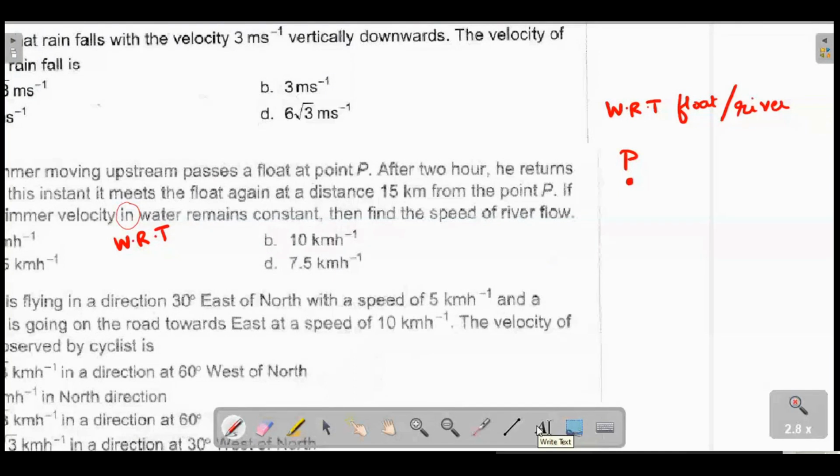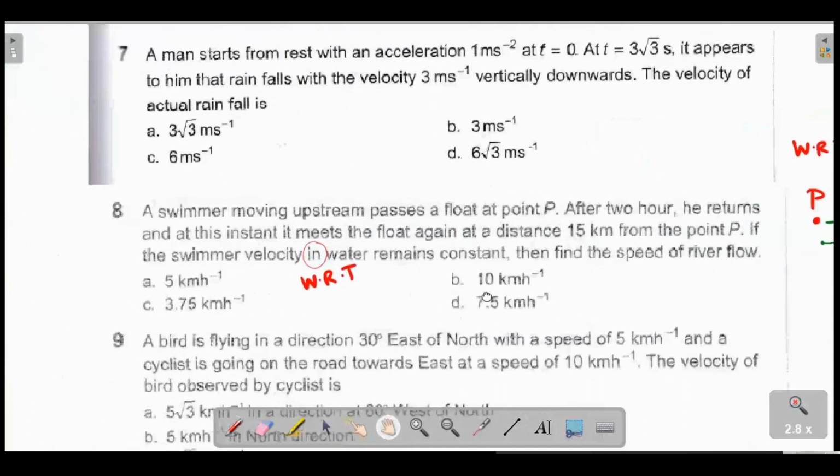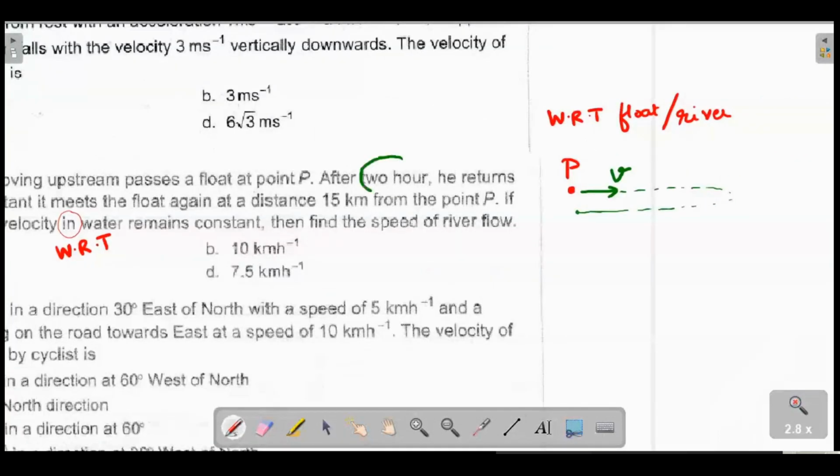In this frame of reference, the water is frozen, and the float will see that the person is actually moving only with the V with respect to river. So he would see he goes in the forward direction and again comes back to meet. And once that happens, in how many hours? He said 2 hours.